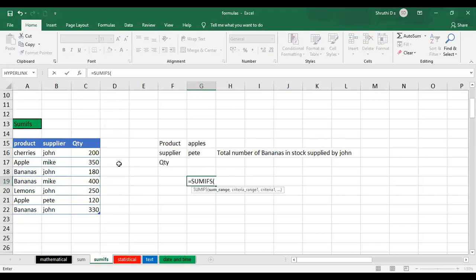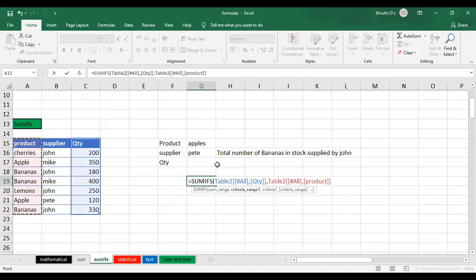Now the function is SUMIFS. Observe the format. The first one is the sum range. That means, what do I have to calculate? The quantity, right? So I'll choose this and put a comma. It will ask me for criteria range 1. Criteria range 1 means the product column, since bananas is in the product column. So I choose the complete product column. That is my criteria range 1.